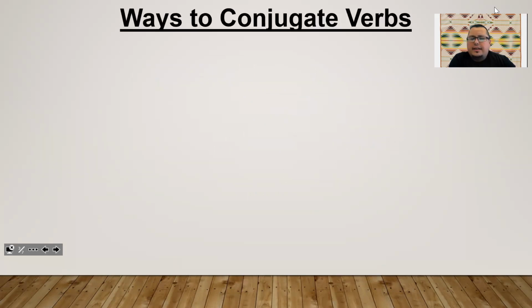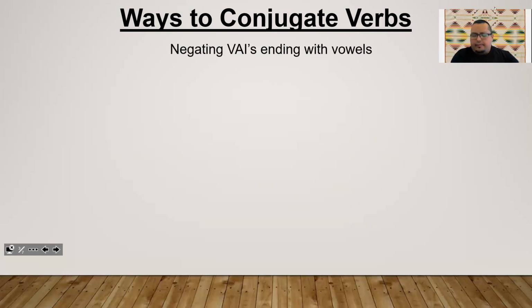All right, let's get started. Ways to conjugate verbs, negating VAIs ending with vowels. We're going to take a look at the pattern, the rules in conjugating VAIs ending with vowels. First person, 1S equals first person singular, talking about me or I. When you negate, you're going to have the word gawin on the front, and then your ni signifying who, and then the pattern is going to add sin at the end. So gawin, ni, your verb, and sin.